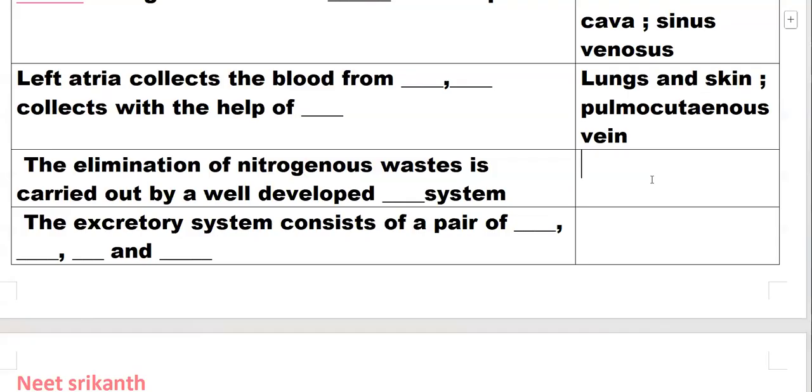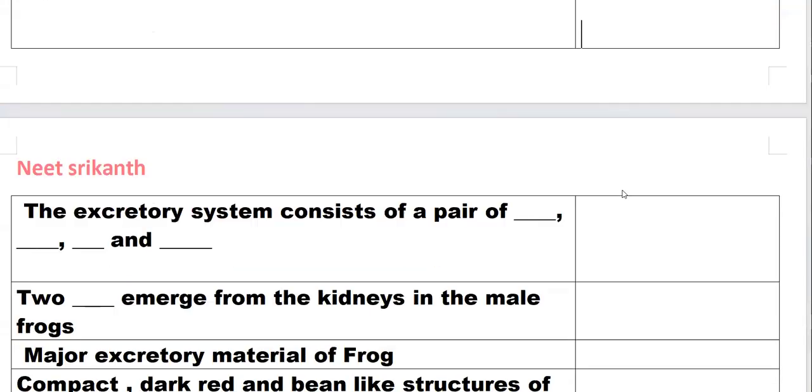Elimination of nitrogenous wastes is carried out by a well-developed excretory system. The excretory system of frog consists of a pair of kidneys and ureters, cloaca, and urinary bladder.